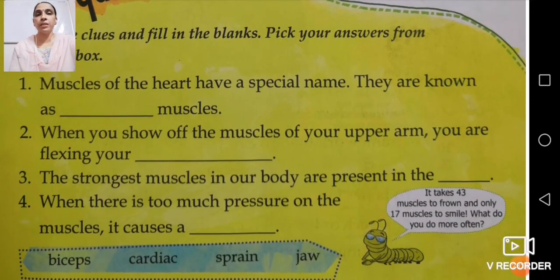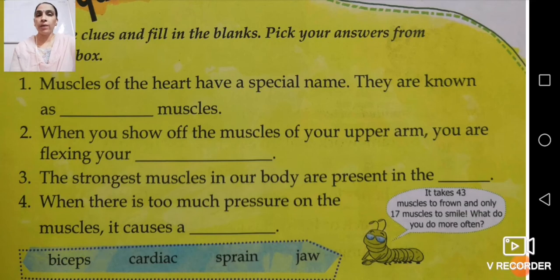Number 1: muscles of the heart have a special name. They are known as dash muscles. Okay, now I'll come to that.